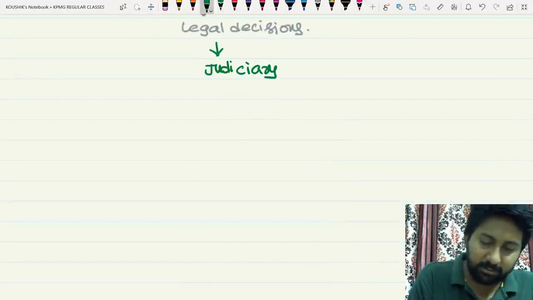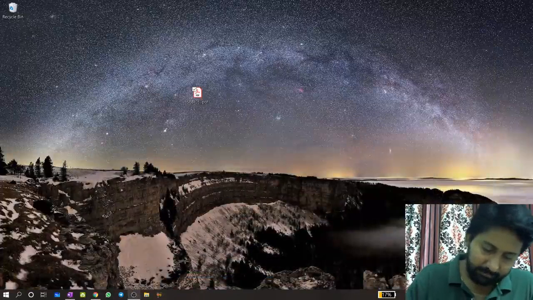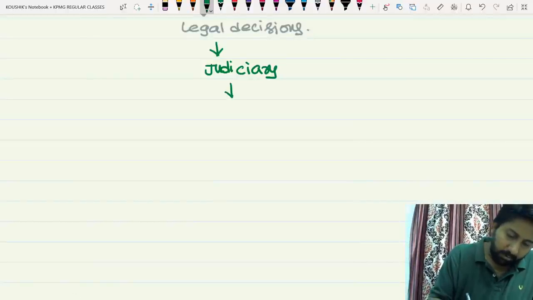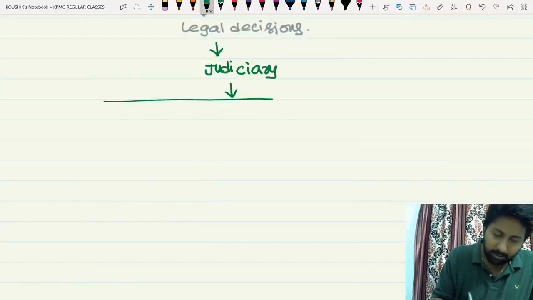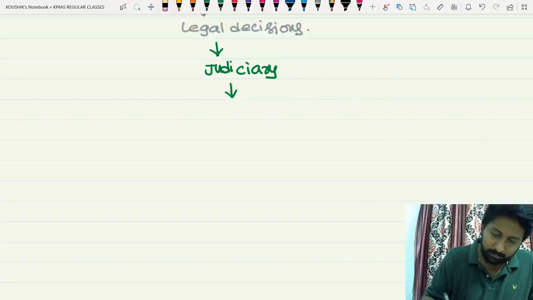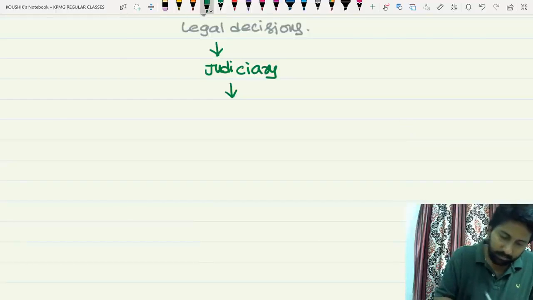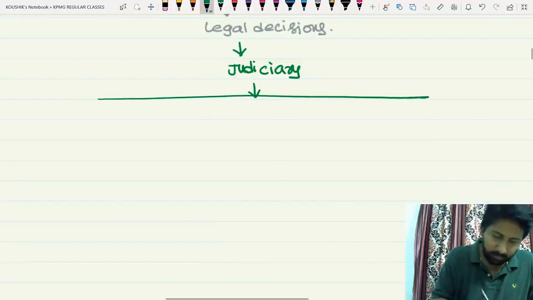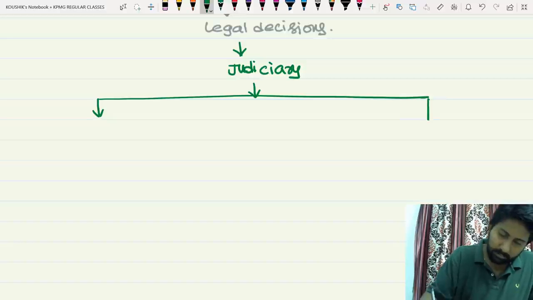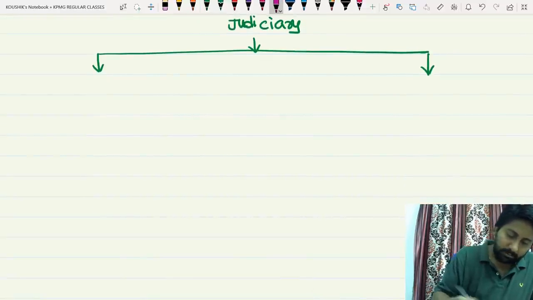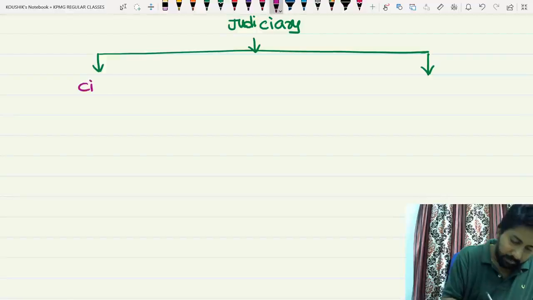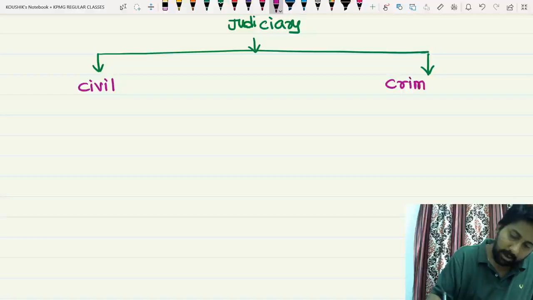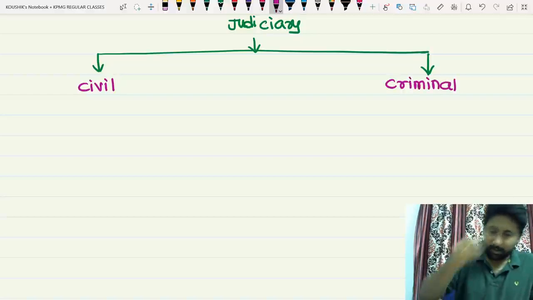How many types? Two types of judiciary in existence. One will be civil judiciary, another one will be the criminal judiciary.